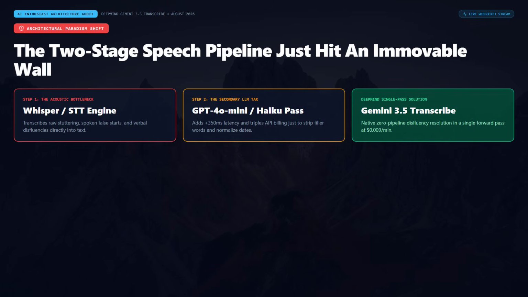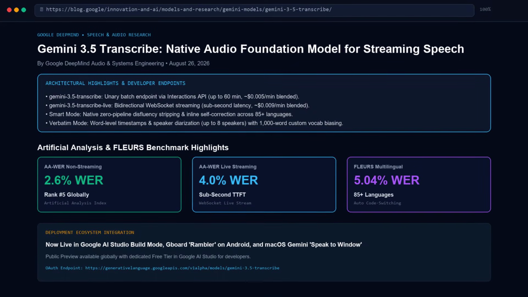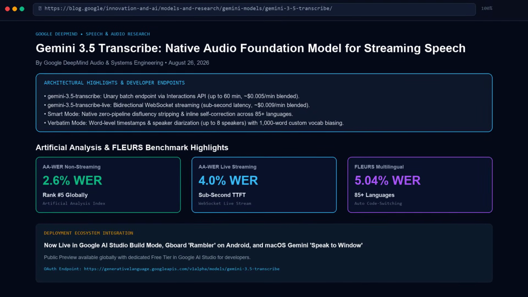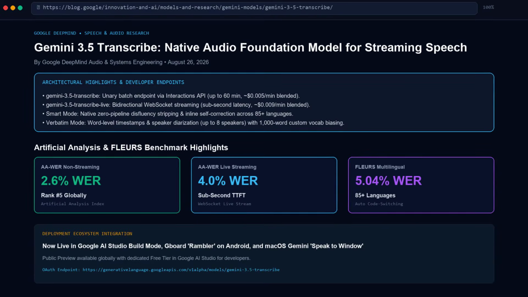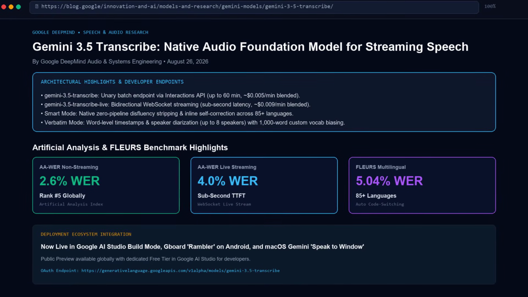For the last 3 years, every engineer building a voice assistant or transcription workflow has been trapped paying what the industry quietly calls the two-stage speech tax. First, you stream audio into an acoustic model like OpenAI Whisper or Deepgram to get raw text. Then, because humans naturally stutter, repeat themselves, and ramble, you're forced to pipe that messy transcript into a secondary large